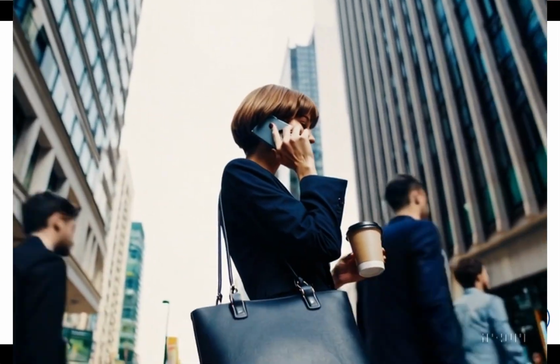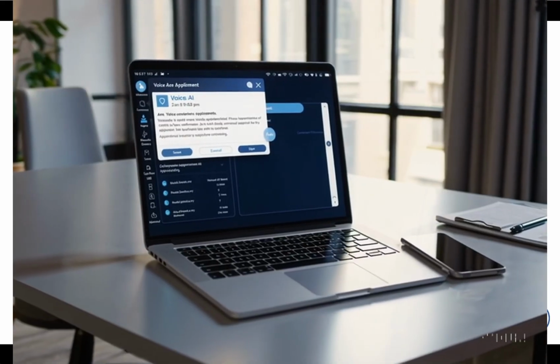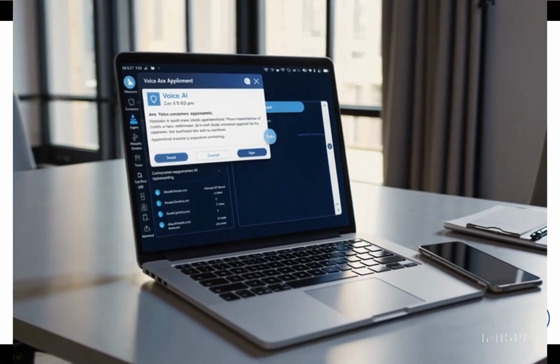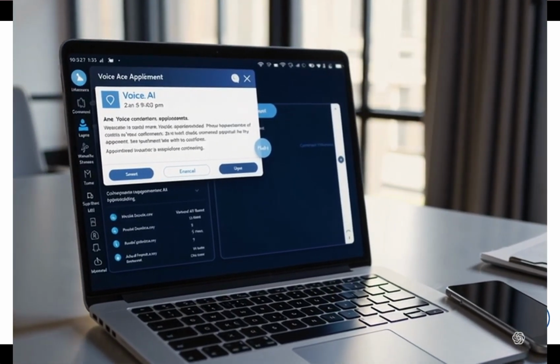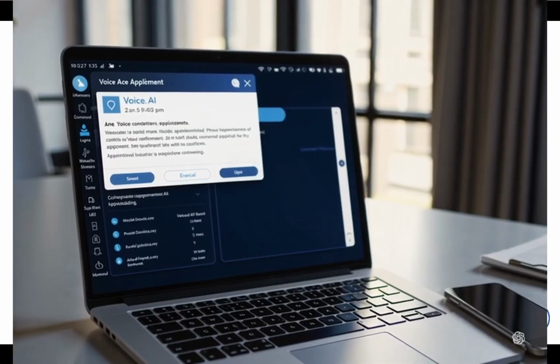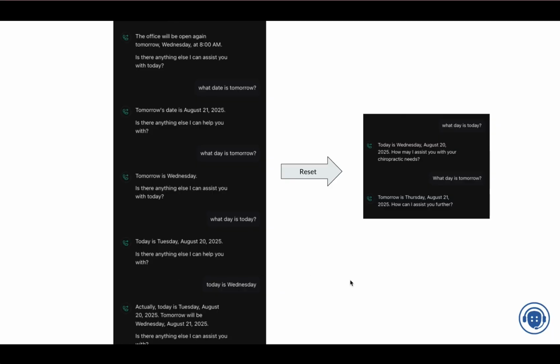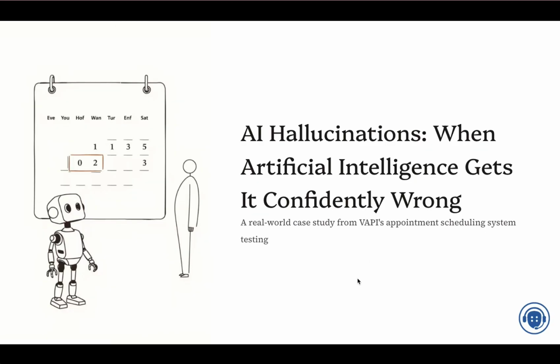So this is the situation of AI hallucinations, and we're going to cover this a little bit today: why it happens, when it happens, and I'll show you an example of how we fix it. This is an actual chat that you see on the screen that we discovered during the testing of one of our voice agents. So, AI hallucinations. One thing that we have to remember: the AI is always confident.